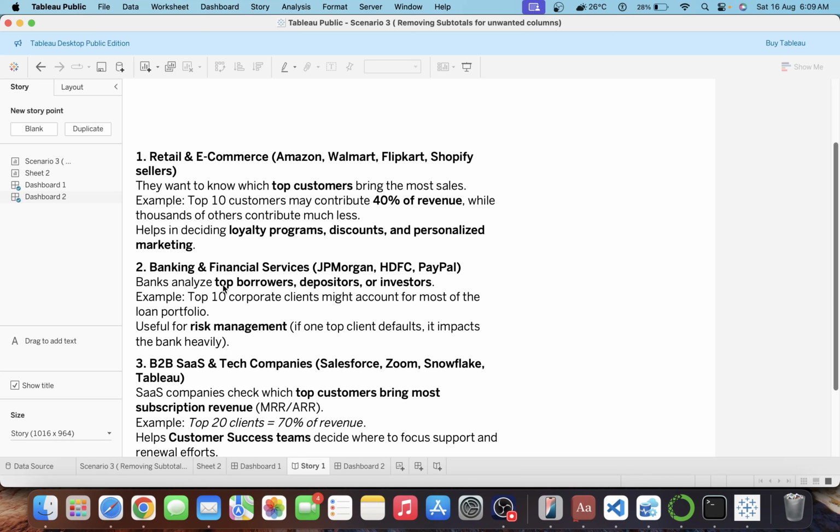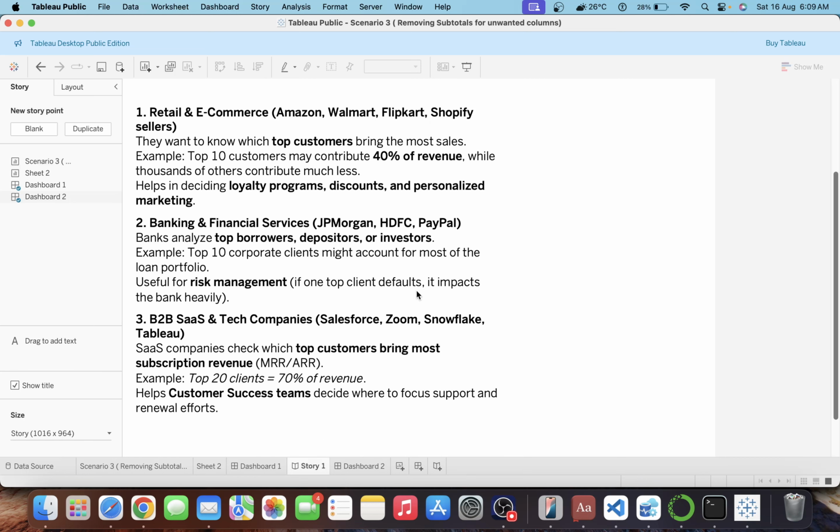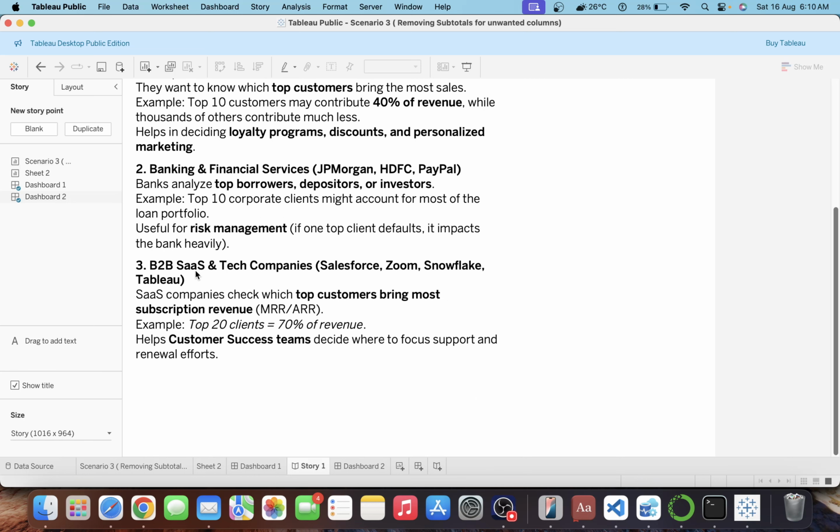Let's take another example: you are working in the banking and financial vertical. They want to see the top customers or clients by account, and they give them offers, loans and credit cards based on the top 10 customers. Another example is a B2B SaaS company. SaaS companies focus on MRR and ARR revenues.